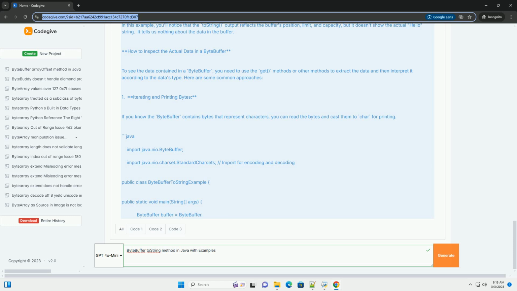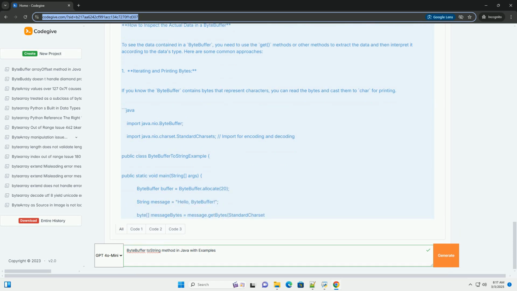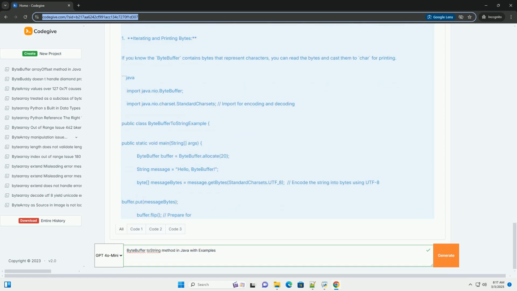Mark: the optional mark. If a mark has been set using the mark method, the toString output will include mark equals M. The mark allows you to return to a previously remembered position using the reset method. Format of the string: the string returned by ByteBuffer.toString will generally follow this pattern. If the mark is not set, it's omitted.